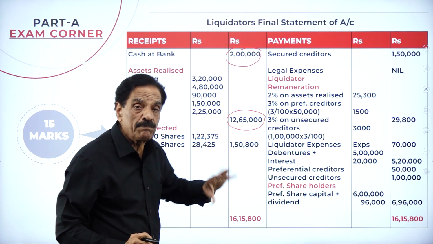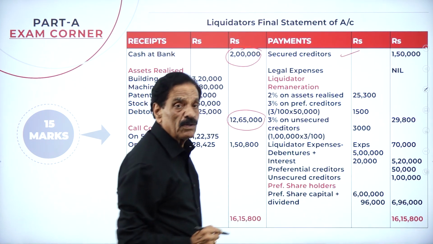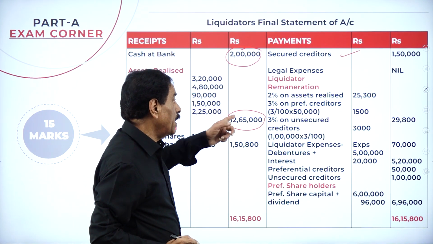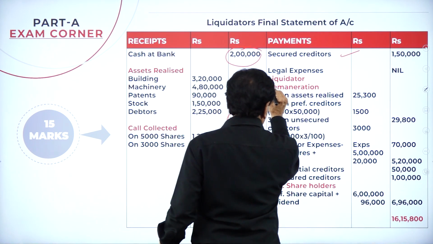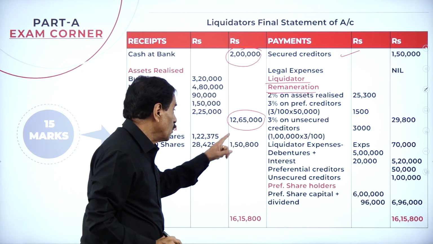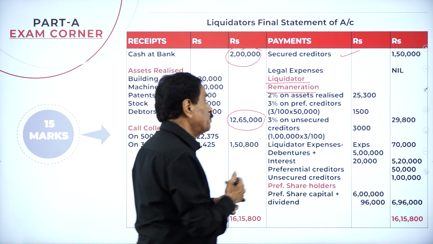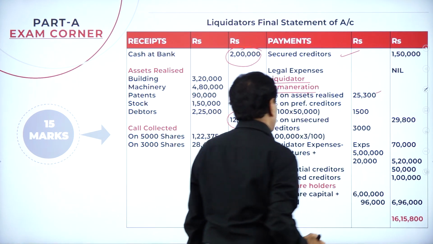Now he starts with the payment. To the secured creditor, he pays 1 lakh 50,000. Then there are no legal expenses. Liquidator remuneration is 2% on assets realized. What's your asset realized? 12 lakh 65,000. The 2% is 25,300.